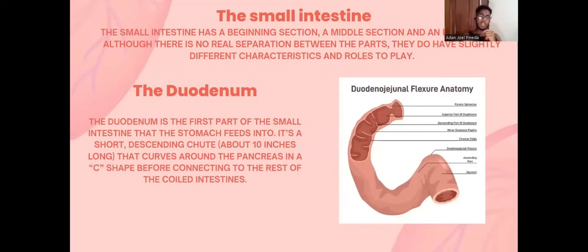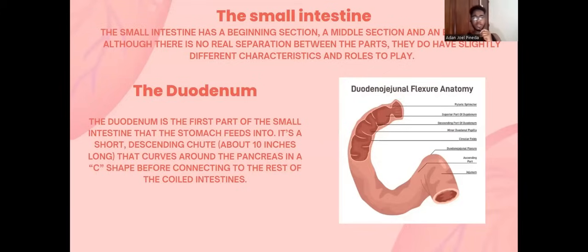The parts of the small intestine. The small intestine has a beginning section, a middle section, and an end section. Also, there is no real separation between the parts. They do have slightly different characteristics and roles to play.